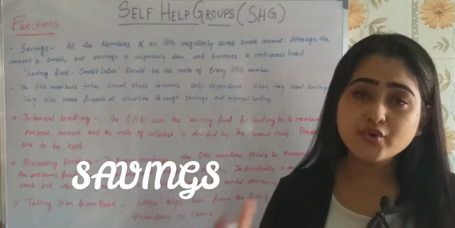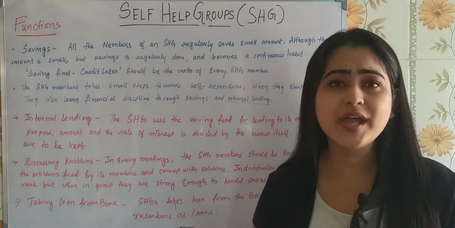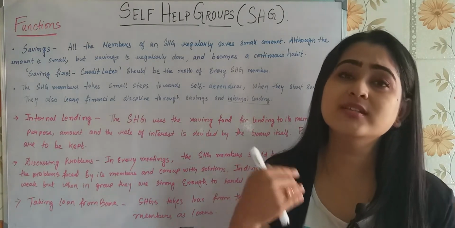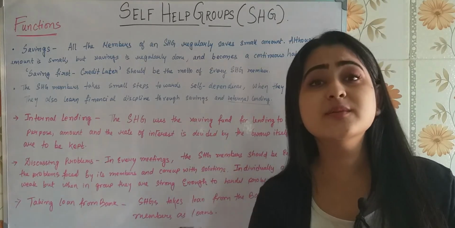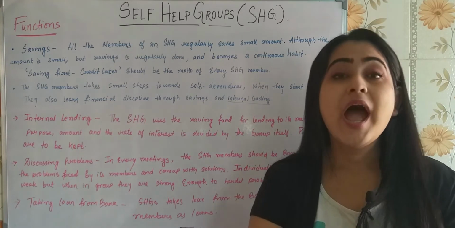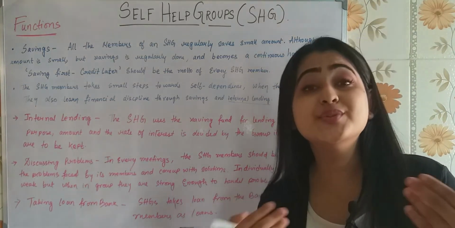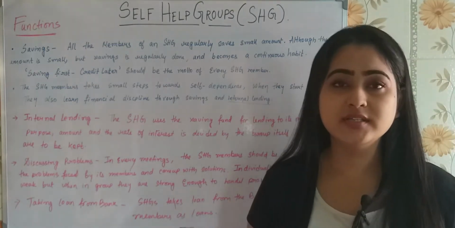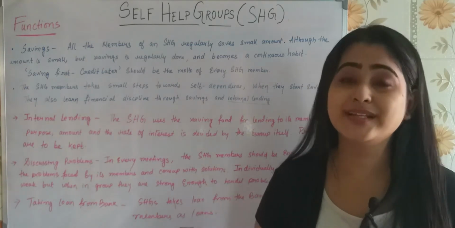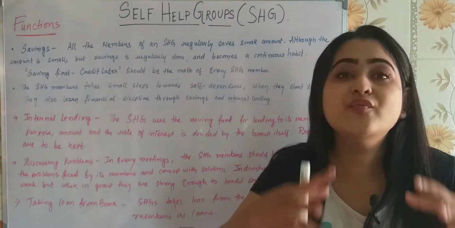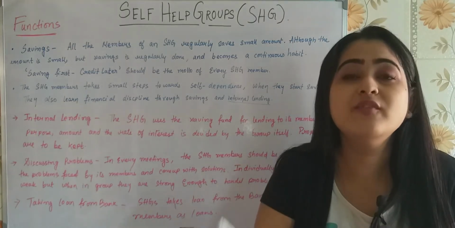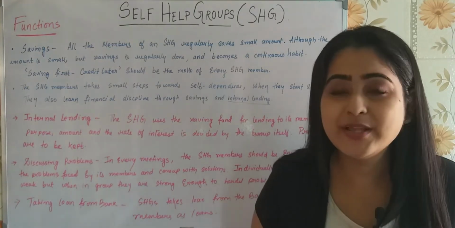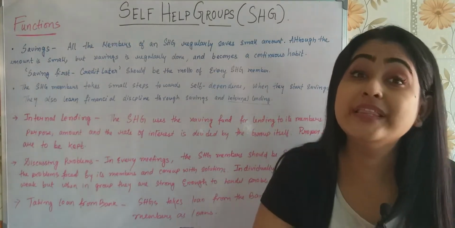SHG is what? A group of 10 to 20 members coming together, forming a voluntary association. Why? So that they can make small savings and utilize those small savings in providing loans to the members. And those loans the members are going to utilize for doing some business activities or for startups or whatever it is, whenever they need it. So to get a lump sum amount very easily, what do you need? You need to form an association of 10 to 20 members who will be coming together doing the savings.